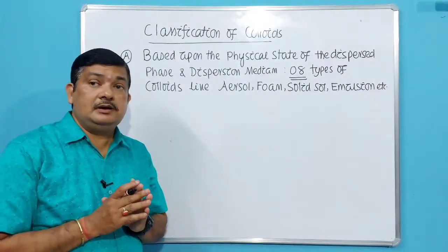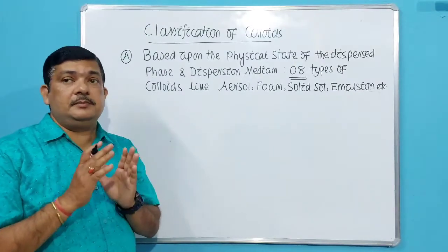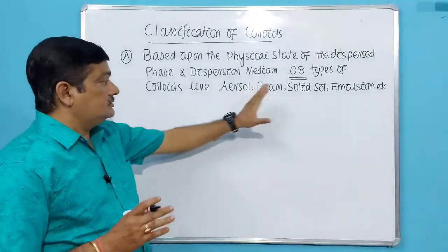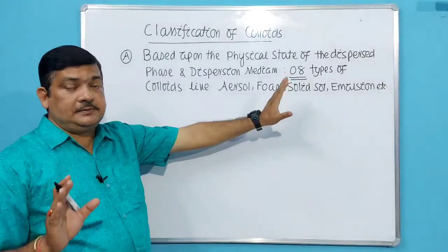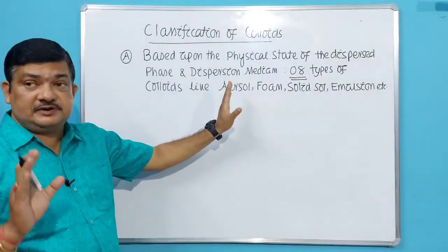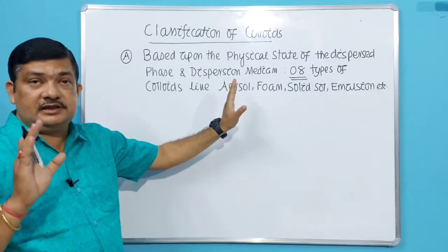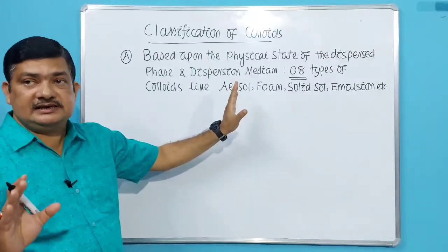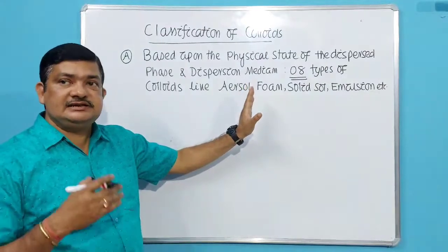You have to remember them one and all. So there are 8 types of colloid based on the physical state of the dispersed phase and dispersion medium, whether they are solids, liquids or gases. We will discuss these in detail.